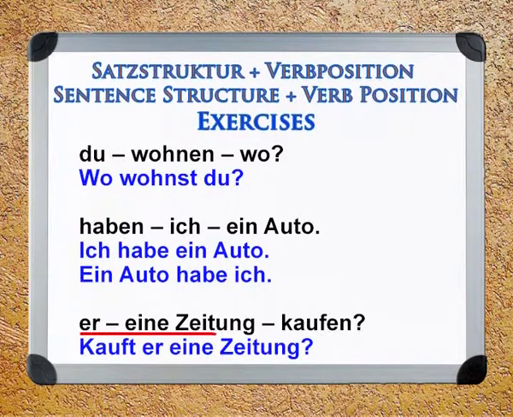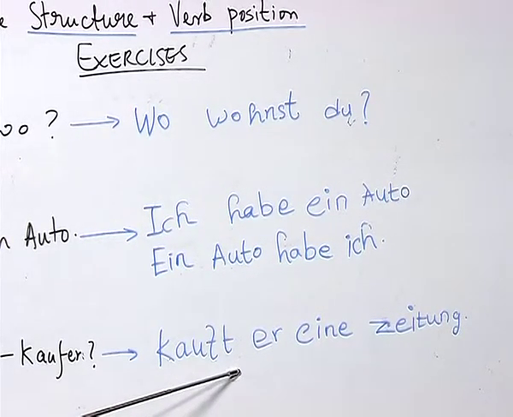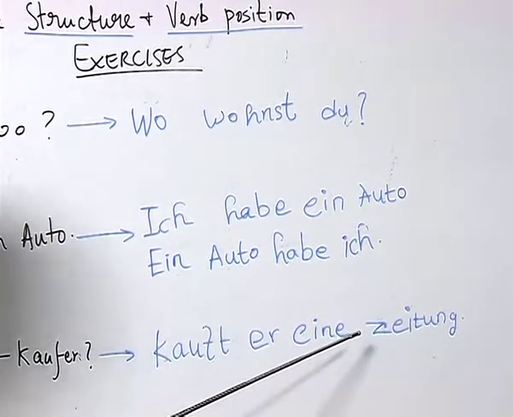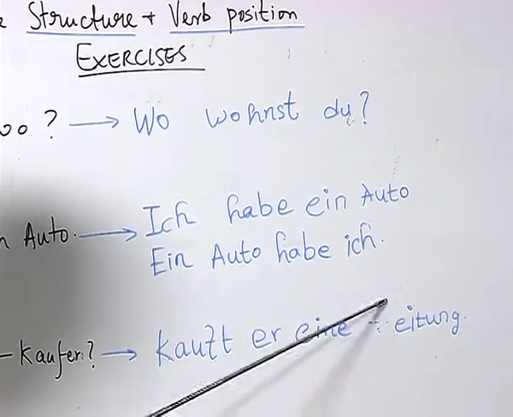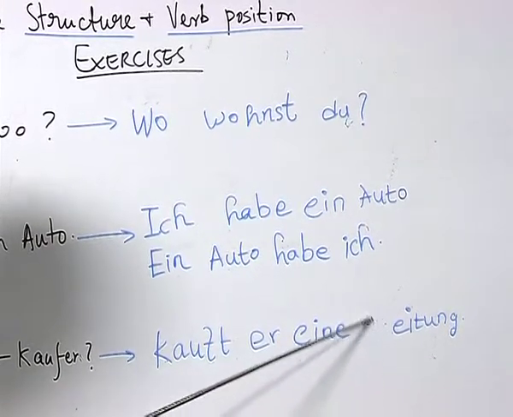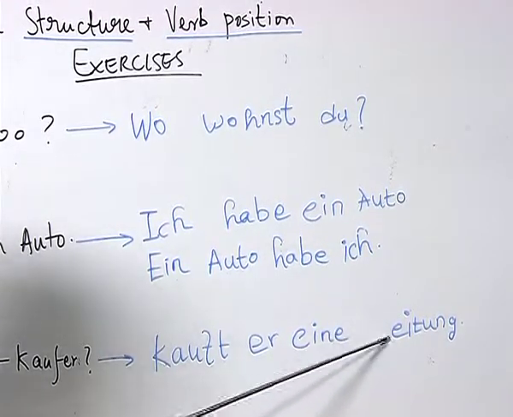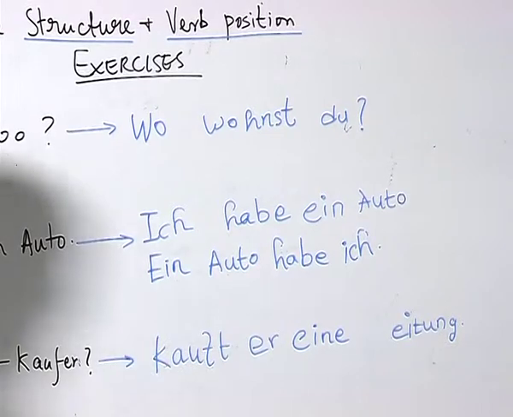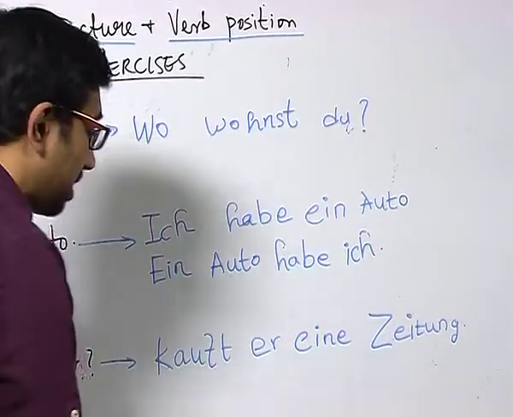Eine Zeitung kaufen. As you can see, there is a question mark at the end which shows that it is a question. So, the student has almost given the right answer. However, there are small mistakes here which are not a problem at all. Now, let us first see the first mistake. Here, the student wrote the letter Z, which should be in capital, because you know the nouns are always in capital.